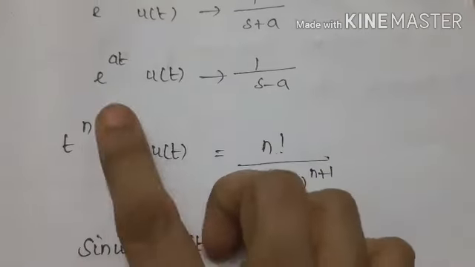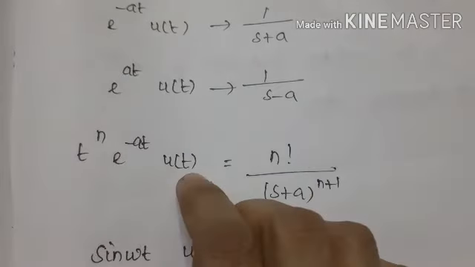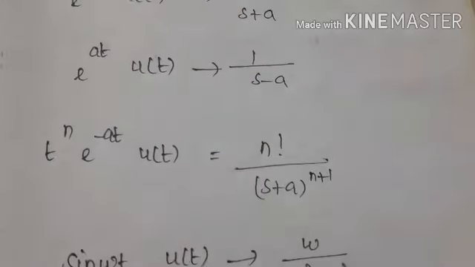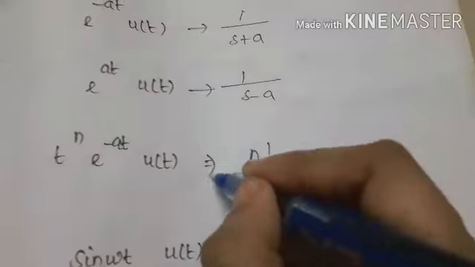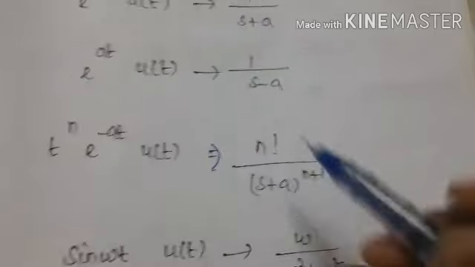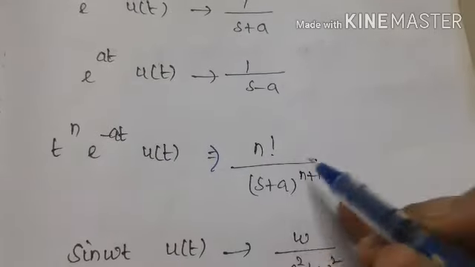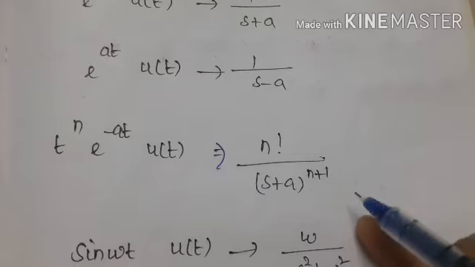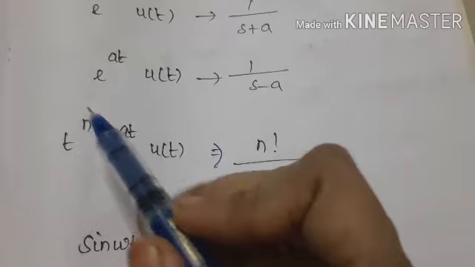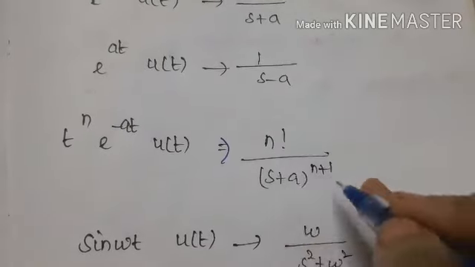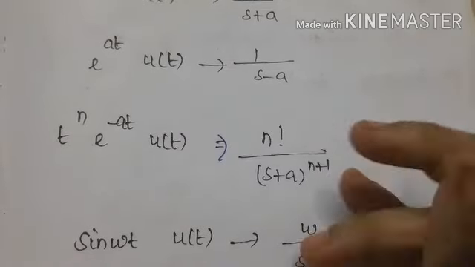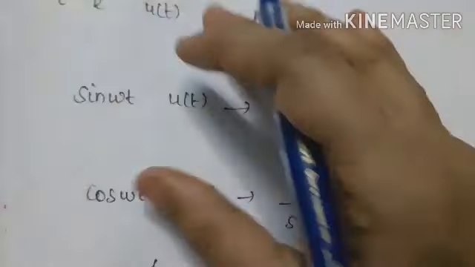Then t power n e power minus at u of t. Already we know e power minus at u of t, while converting into the s domain, becomes 1 by s plus a. So, for t power n it is n factorial by s plus a to the power n plus 1. If instead of n we have 2, then this value becomes 2 factorial by s plus a power 3. Okay, now we will see the sine function.